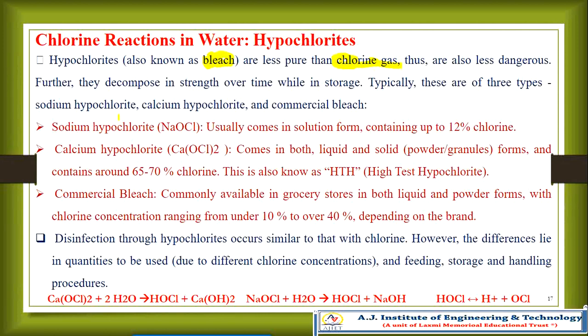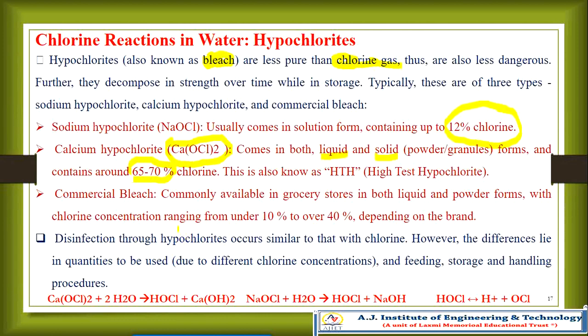If you concentrate on sodium hypochlorite, NaOCl, it usually comes in solution form and contains 12% chlorine. Calcium hypochlorite, CaOCl2, comes in both liquid as well as solid, powder or granular forms, and contains around 65 to 75% chlorine. This is also known as HTH, high test hypochlorite.